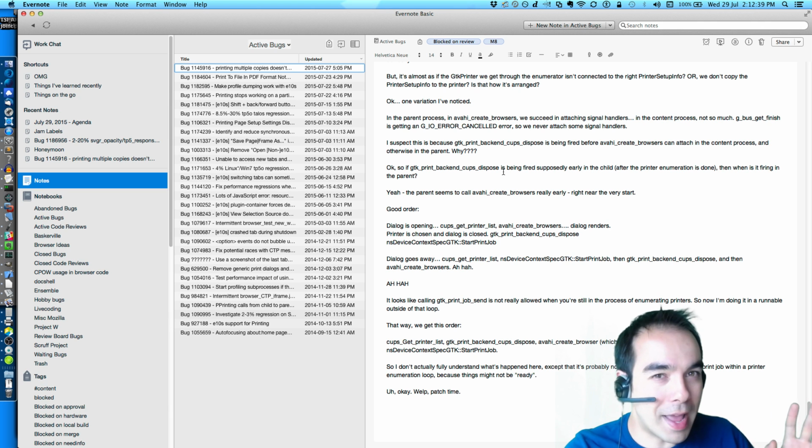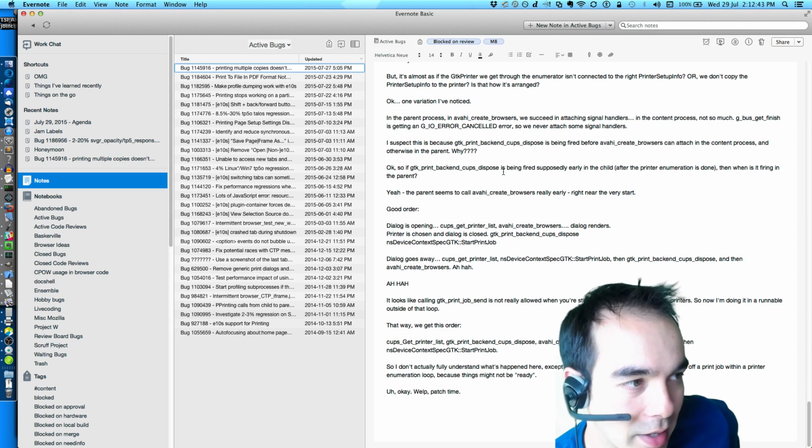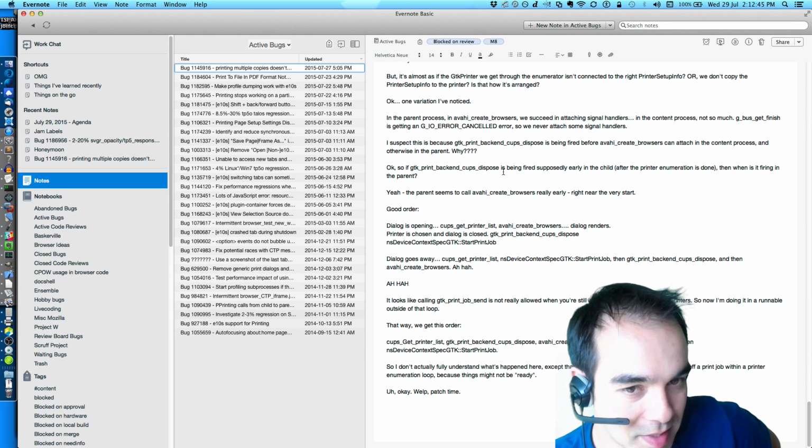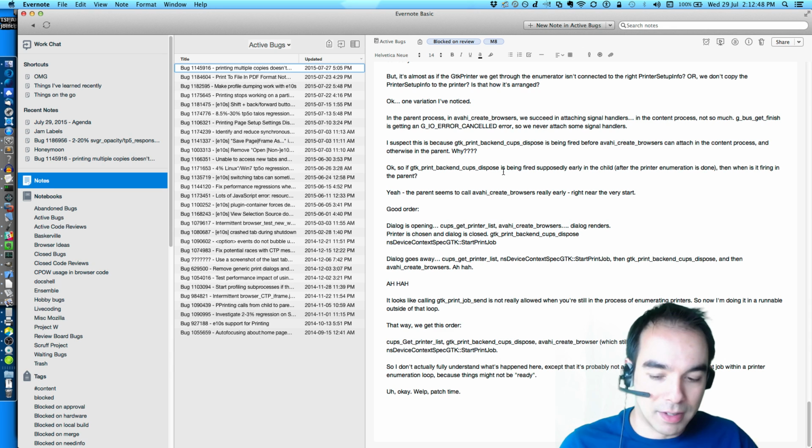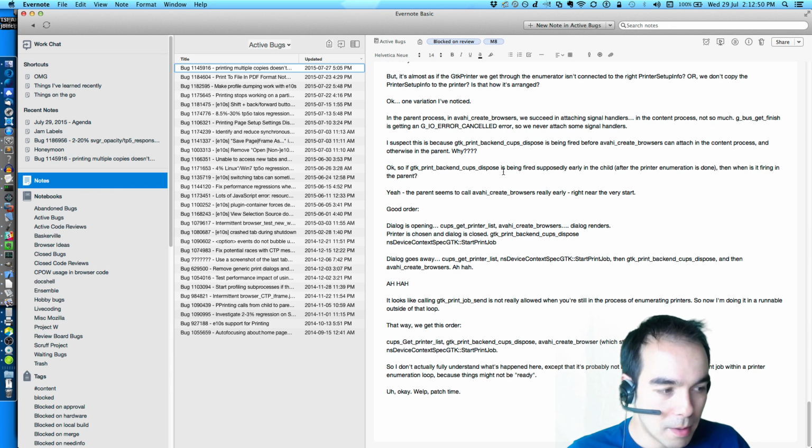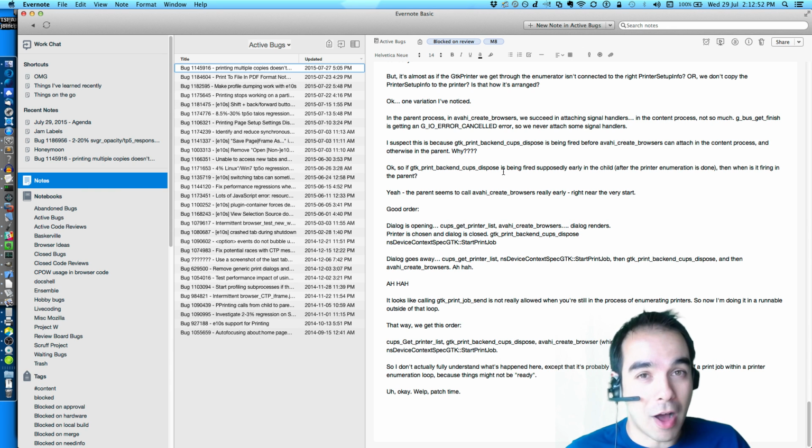There's probably a way we can avoid all that traffic by holding on to a copy in the parent instead of just ping-ponging it back and forth. But the good news is printing isn't really a hot path. It doesn't really need to be snappy performant. I know this is going to sound bad, but people expect printing as an experience to not be amazing.